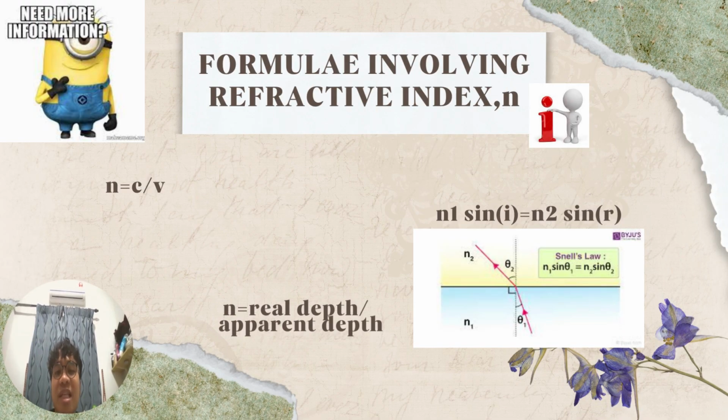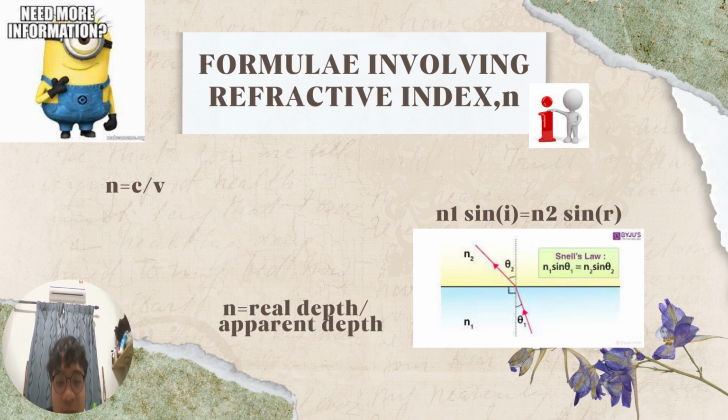Okay, so ni lagi sikit FYI, formula involving refractive index N. Okay, so first one kita ada N equals to C over V, yang mana C ni stands for speed of light in vacuum and V ni stands for speed of light in that particular object yang kita tengah cari dia punya refractive index tu.